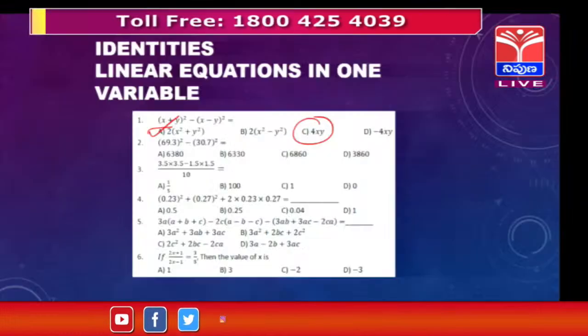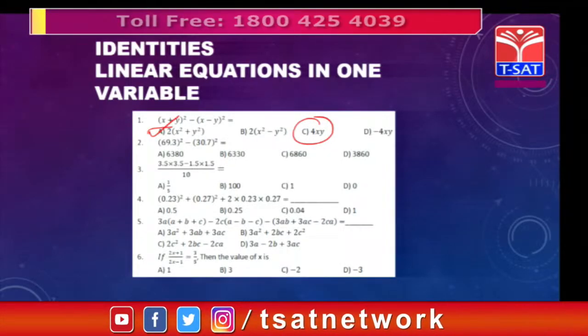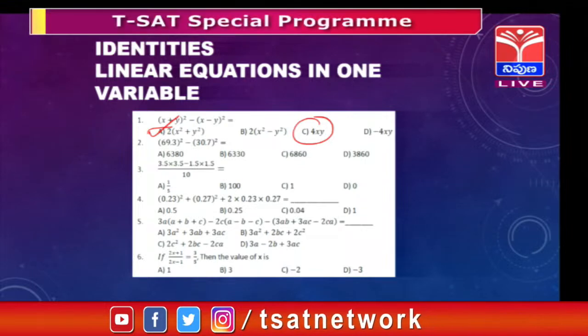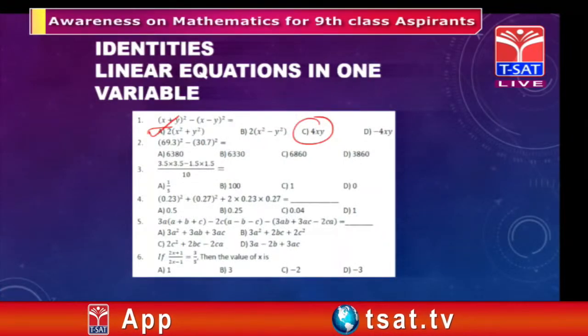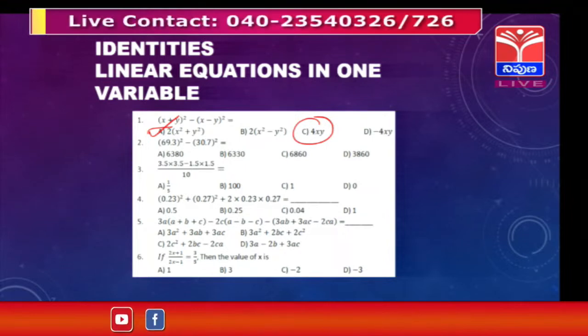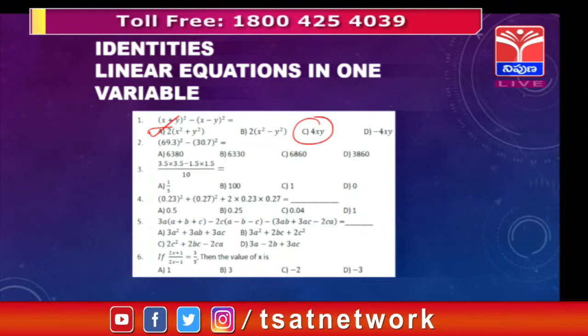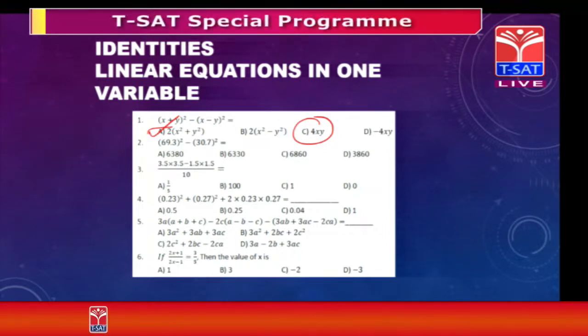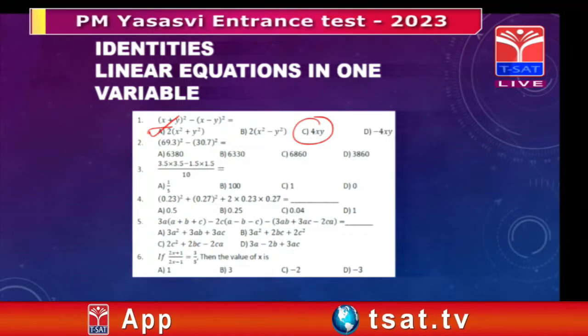Next, 69.3 whole square minus 30.7 whole square. How are we going to do this? If you look at the problem, generally students think that for 69.3 whole square they have to multiply 69.3 by 69.3 again, and also 30.7 whole square, 30.7 into 30.7. Generally, if you don't have an immediate idea about the identities, our way of thinking would be like that. But whenever a question is asked based on decimal numbers like this, immediately you have to think about the formula which can be applied for solving this problem.